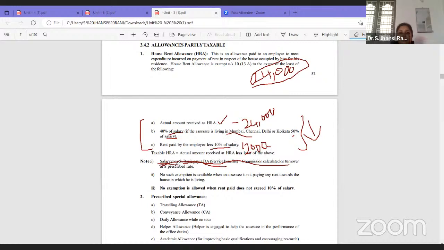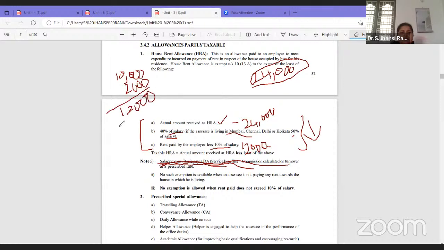The same rule is applicable: basic pay plus DA plus commission on turnover. For example, in the question they have given basic pay of 10,000, and DA is part of salary, that is 2,000, and there is no commission mentioned. So I'll take only salary here.